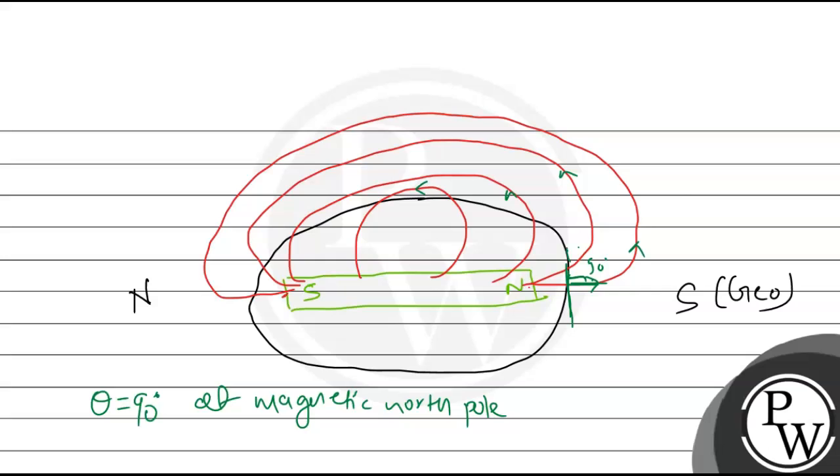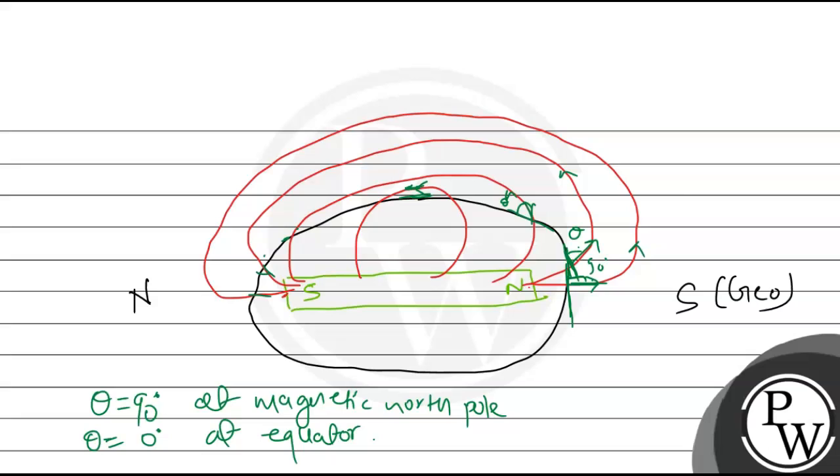Now let us move away from the magnetic north pole. Here if we draw the horizontal plane, this is the horizontal plane and this is the direction of the magnetic field. So this will be the angle of dip. Again the horizontal plane can be drawn like this and this is the direction of the magnetic field. So this will be the angle of dip. As we see that this angle of dip is decreasing as we move away from the magnetic north pole, and here at the equator this is almost parallel to the horizontal. So we can say that theta will be equal to 0 degree at equator.